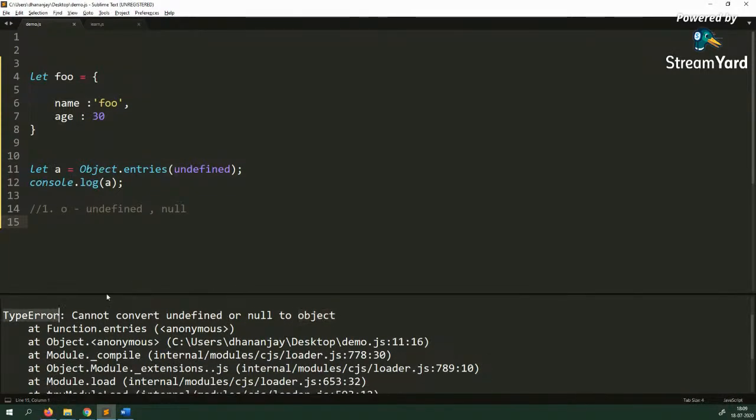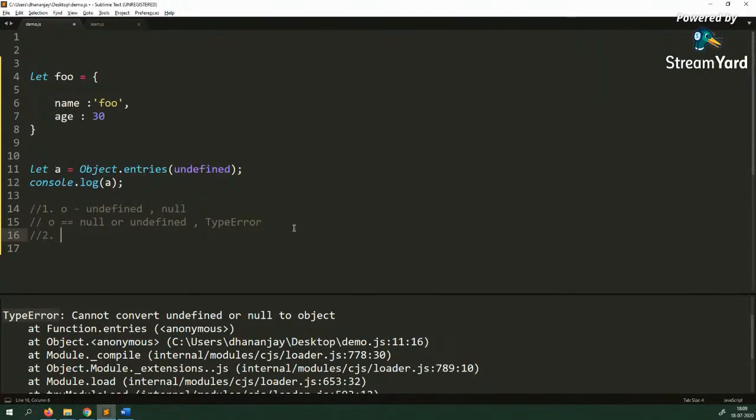It throws you a type error. Please keep in mind, it is not a reference error. Even if you pass null, it will pass you the type error. If step 1 is passed, then it goes to step 2.